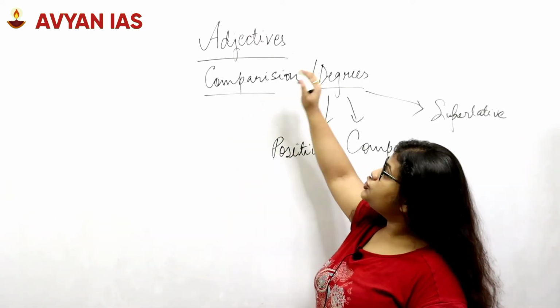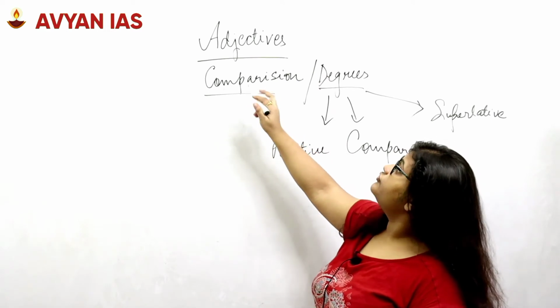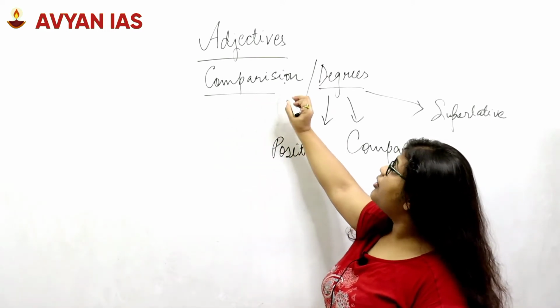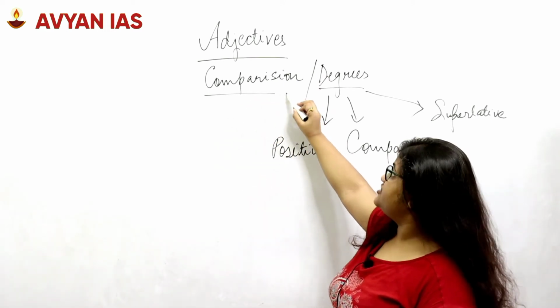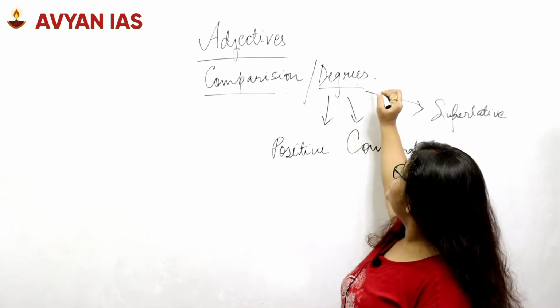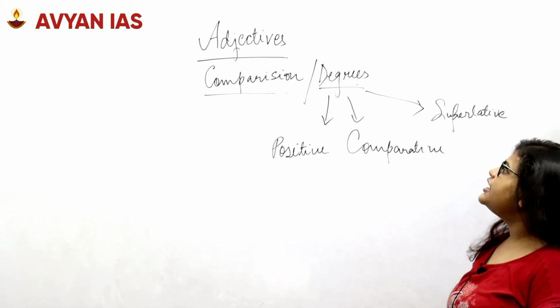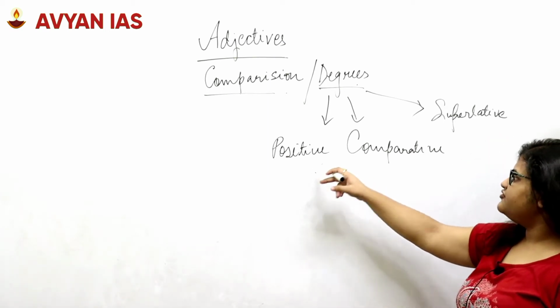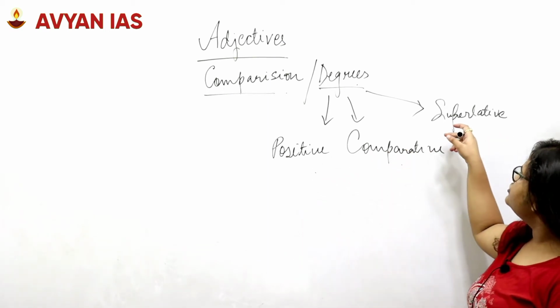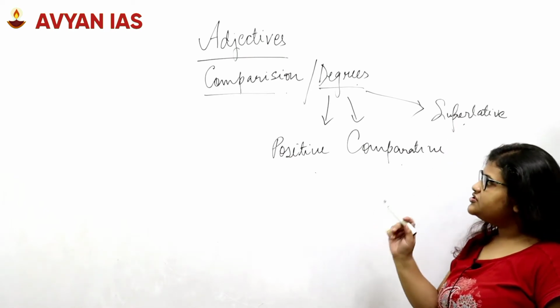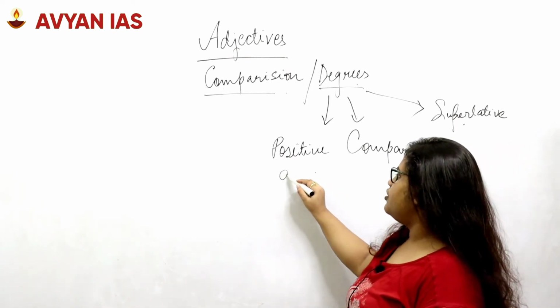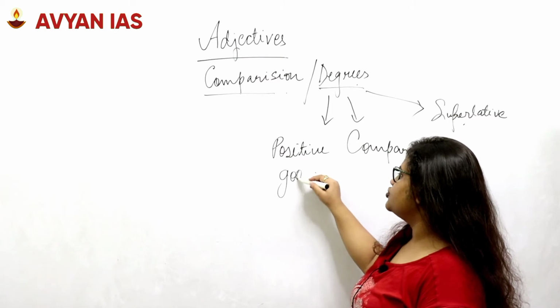Now we will talk about the second part of adjectives, that is the comparison between adjectives, or what we call the degrees of adjectives. Adjectives can be labeled in 3 degrees: the positive, the comparative and the superlative. The positive is the first degree of the word. For example, good.